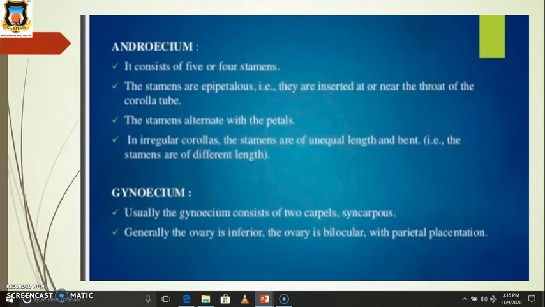Then androecium. It consists of 5 or 4 stamens. The stamens are epipetalous. Epipetalous means the stamens are attached to petals, that is, attached to or inserted on the corolla tube. The stamens are also alternate with the petals.